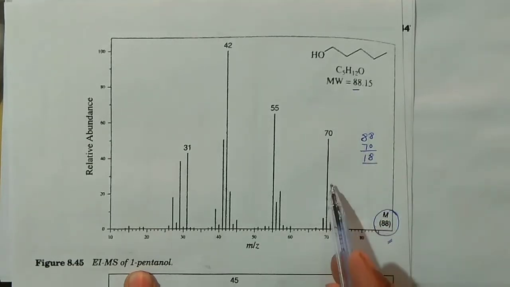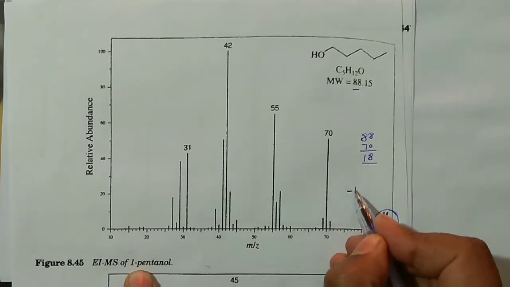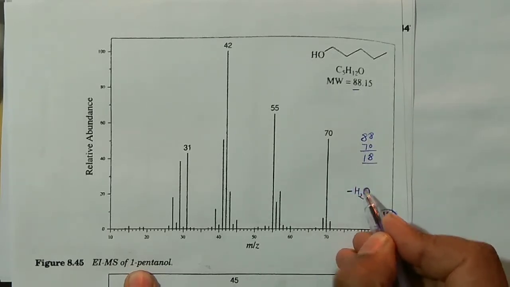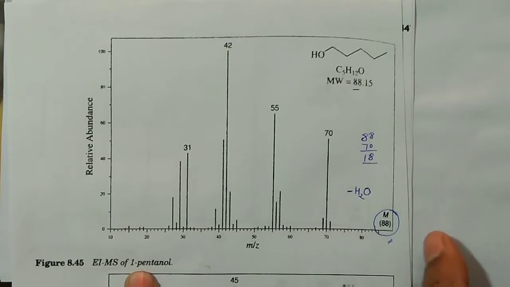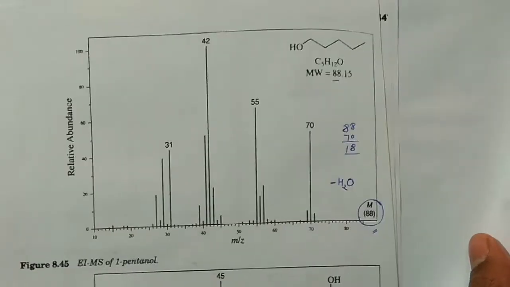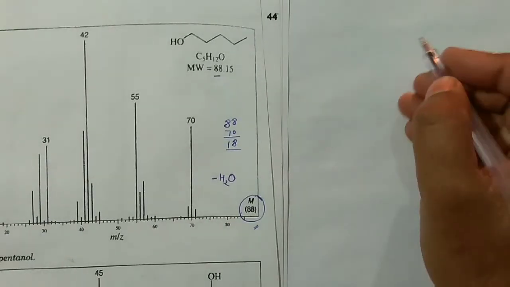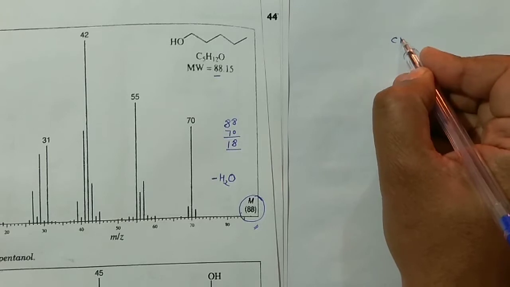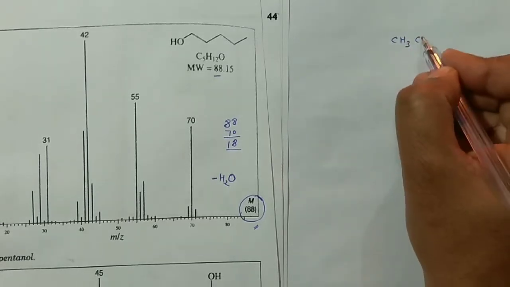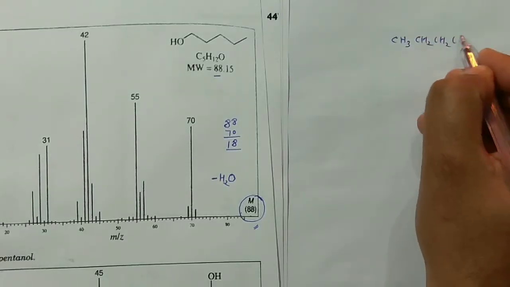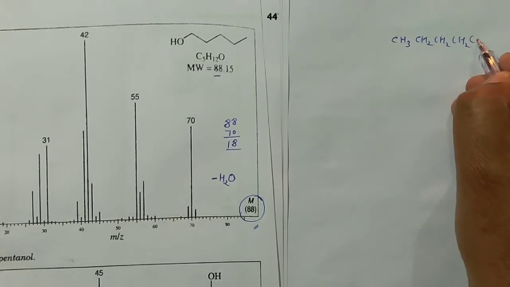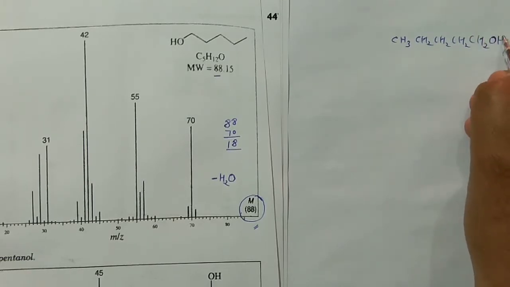That means this difference is actually due to the removal of the water molecule, right? This is how you can assign. So now you can see how we can remove the water molecule from here, right? Just say you have this molecule, CH3, CH2, CH2, CH2, and again CH2OH. This is a pentanol type of thing, right?